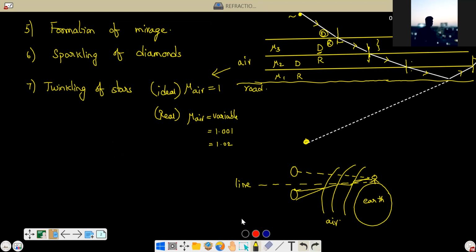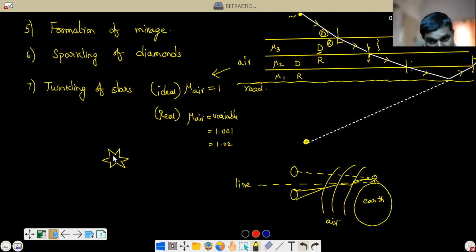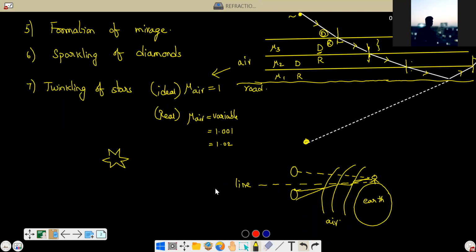Sir, it is also due to the long distance between the stars and the earth, no, sir? The distance is very large, so because of that also refraction will take place.